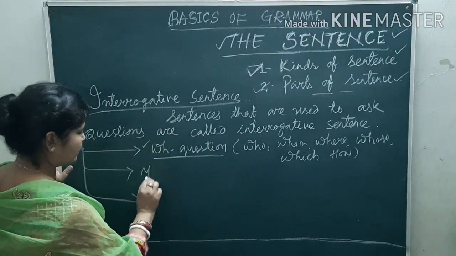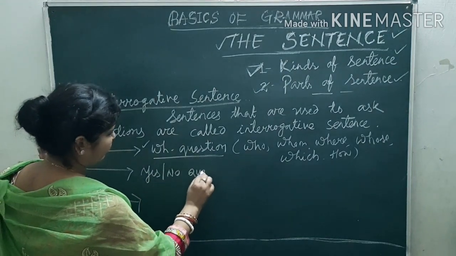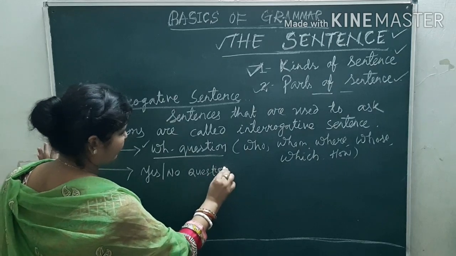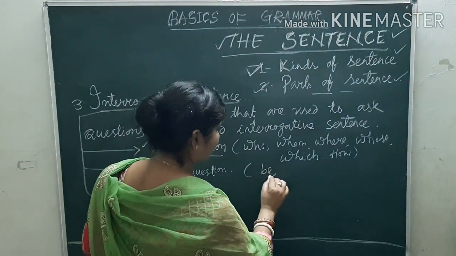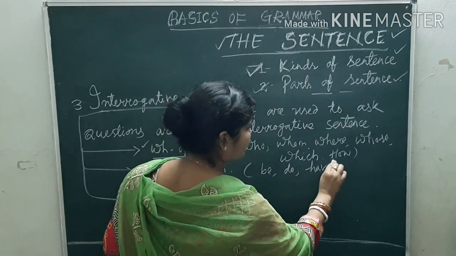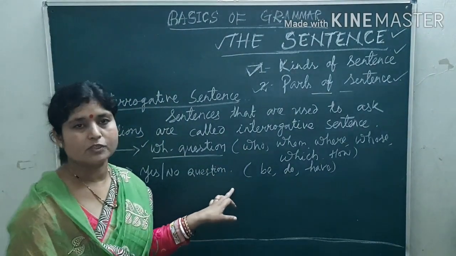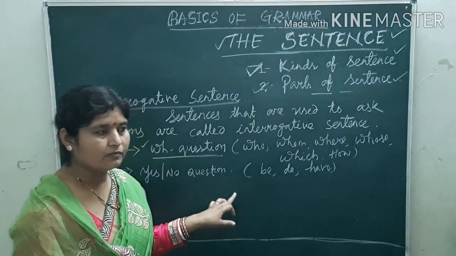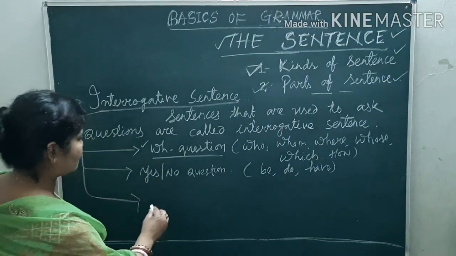And number 2 is yes/no question. In yes/no question, it starts with be form, do form and have form. Means with the help of the auxiliaries, we can form the questions. And the answer will always come yes or no. Third is question tag.